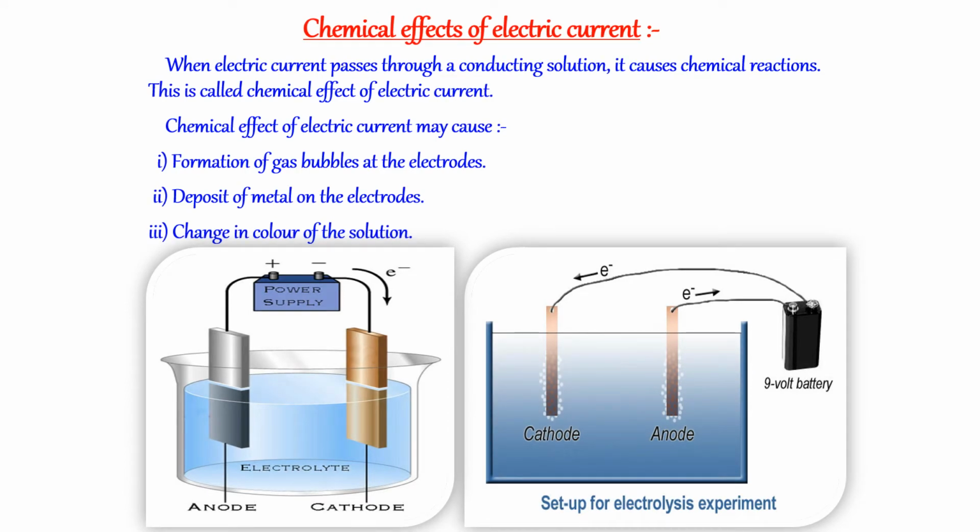Chemical effects of electric current. When electric current passes through a conducting solution, it causes chemical reactions. This is called chemical effect of electric current. Chemical effects of electric current may cause formation of gas bubbles at the electrodes, deposit of metal on the electrode, change in color of the solution.